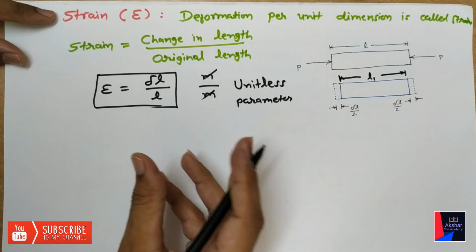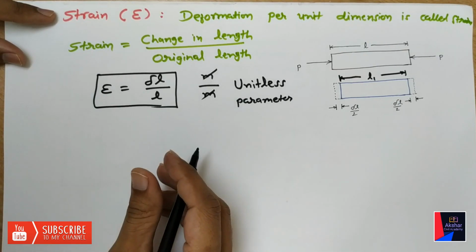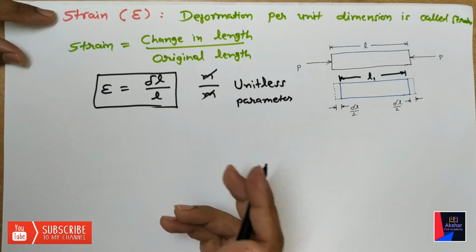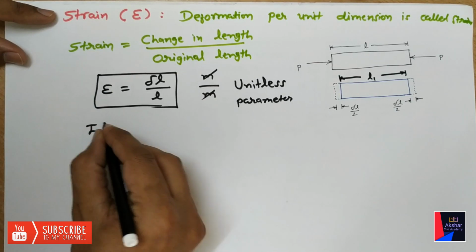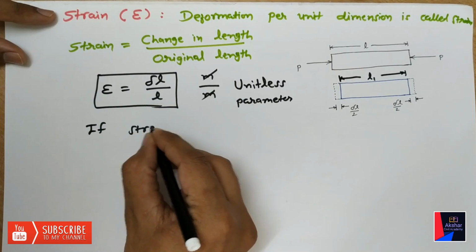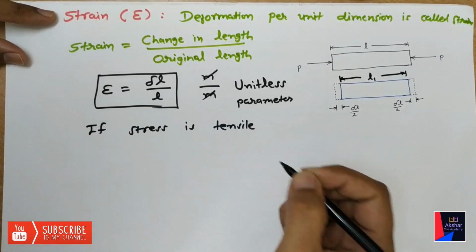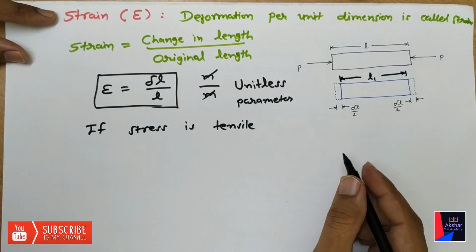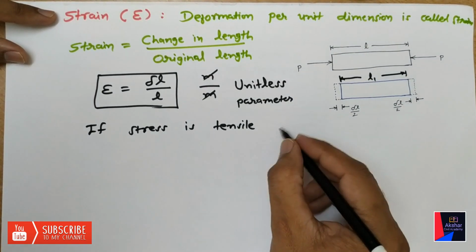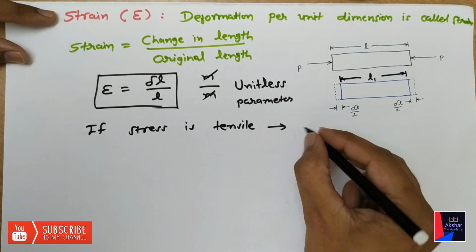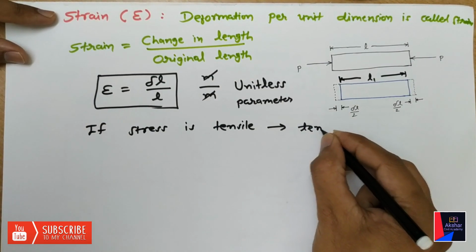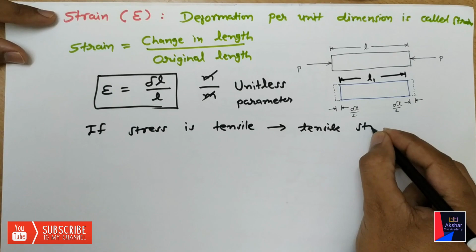Now there may be tensile strain or compressive strain according to the stress. If the stress is tensile stress, then the corresponding strain will be tensile strain.